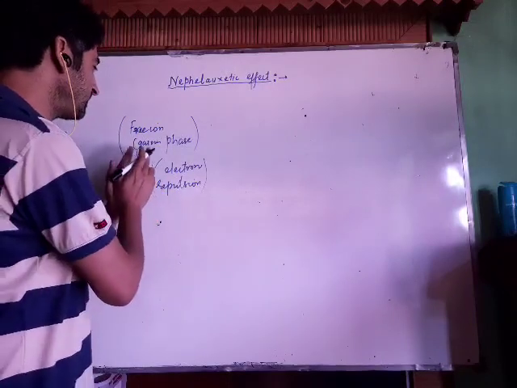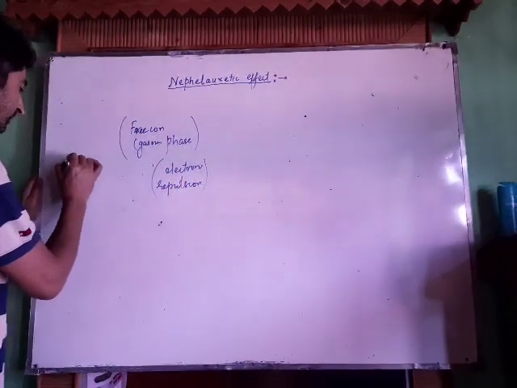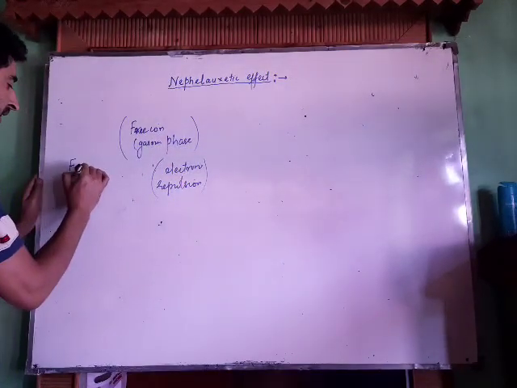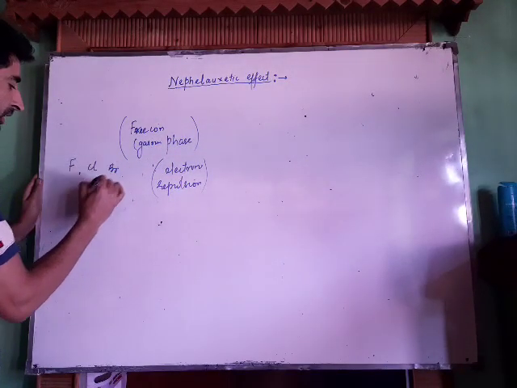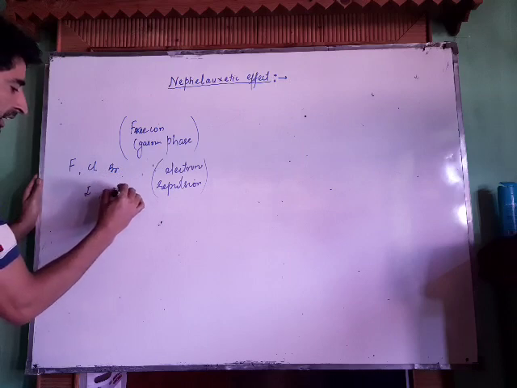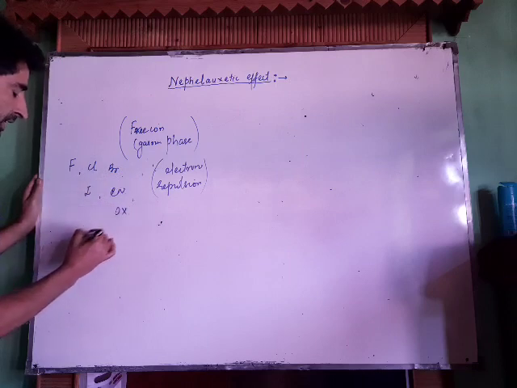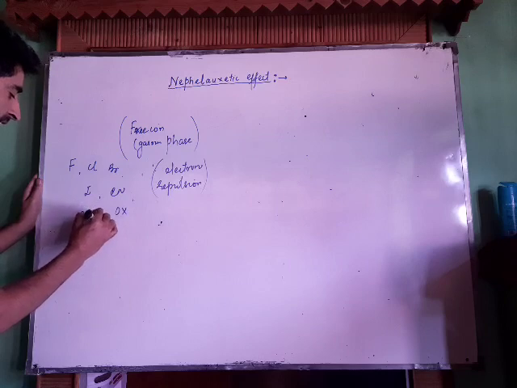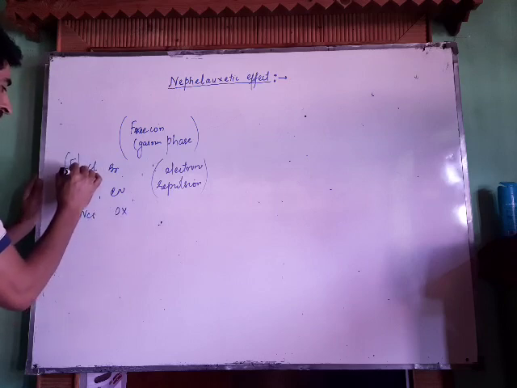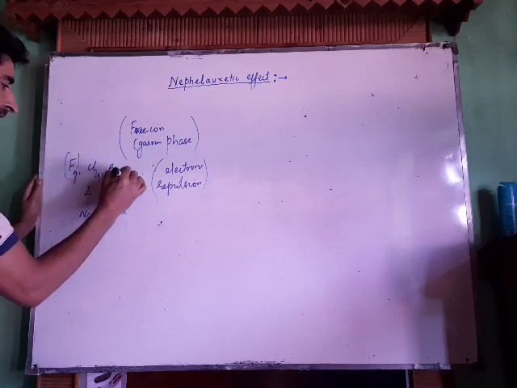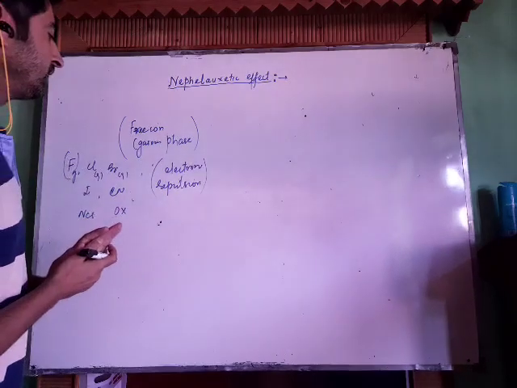What I mean by this is, if we have a free ion, for example, halide ions such as fluorine, chlorine, bromine, iodine, or we have cyanide ion, oxalato ion, or NCS ion, and we take these ions in gaseous phase, there are large electron repulsions.